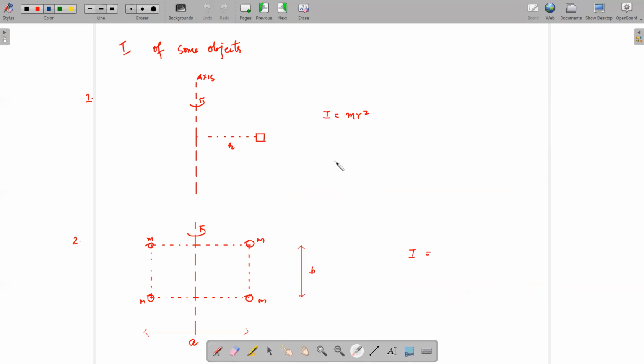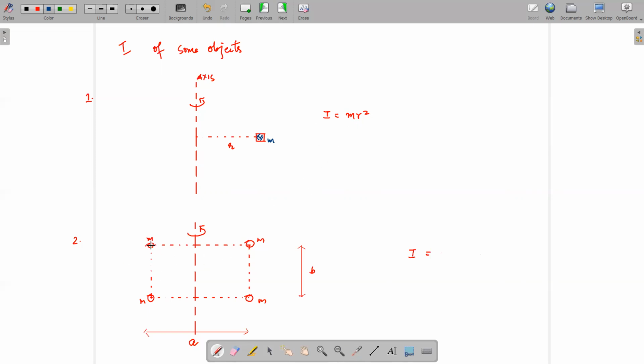Okay, so let's find the moment of inertia of this object. Say this is the body that we are considering, which has a mass m, at a distance r from the axis of rotation. Then I is equal to m r square, right?